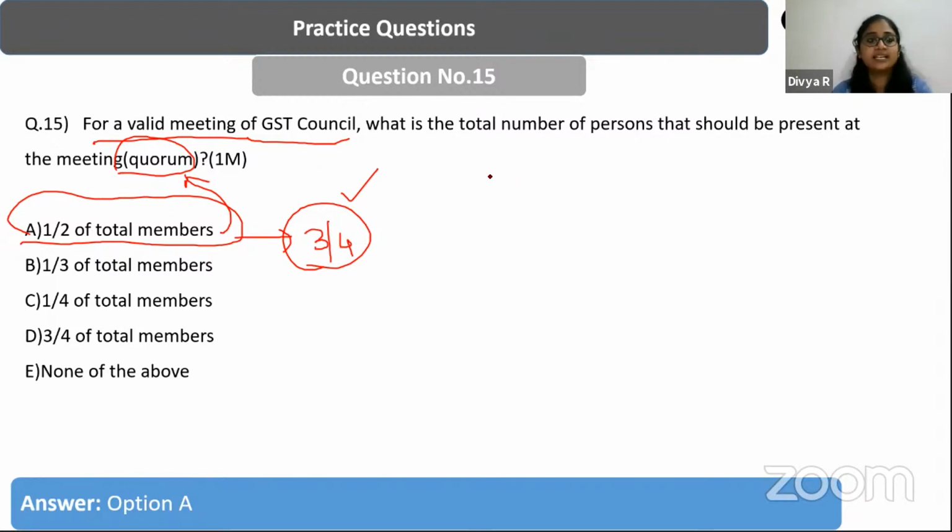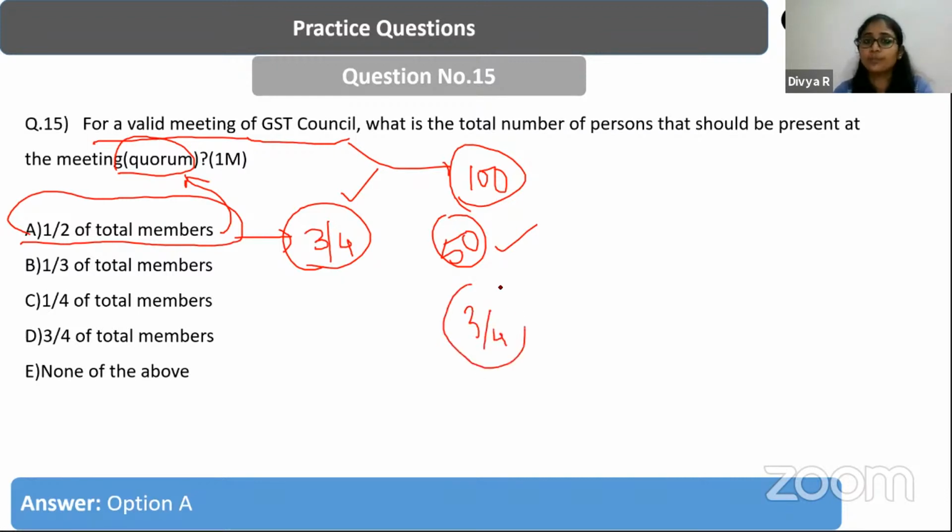For example, let's take that the GST Council has got 100 members in total. For a meeting to be conducted in the first place, there should be at least 50 members joining the meeting. Half of the strength should come. Only then a meeting will be conducted, right? So among these 50 members, at least 3/4 of the votes should be in favor of the subject of the discussion.